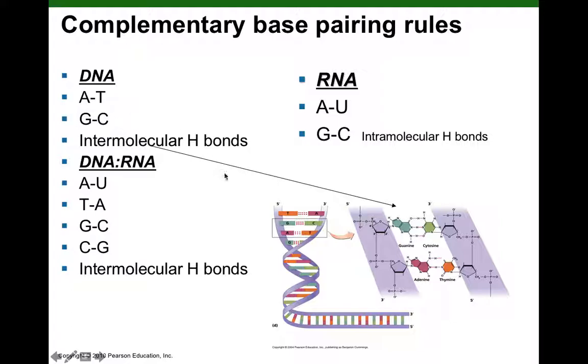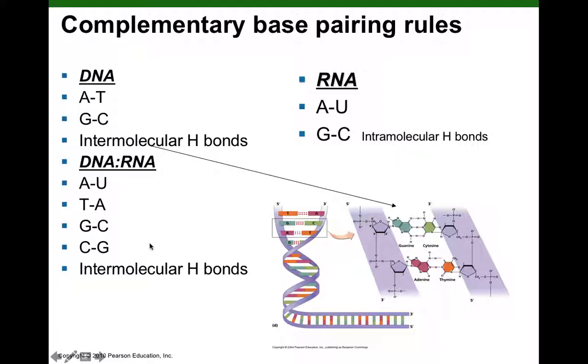In DNA, we're going to see DNA consists of 2 strands, so we call it double-stranded DNA, and they're held together by those complementary base pairs, those hydrogen bonds right here. So we say the hydrogen bonds formed in DNA are intermolecular hydrogen bonds between 2 separate molecules of DNA. And then we'll see RNA is a single strand, and it's going to form a complex shape based on formation of intramolecular hydrogen bonds. Now, this is not to worry, you guys.